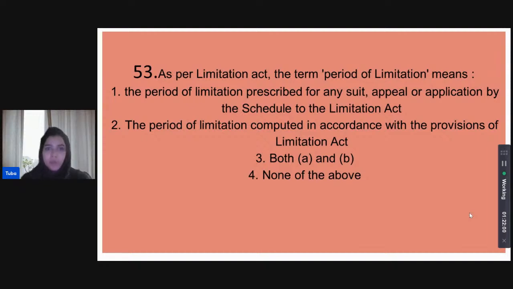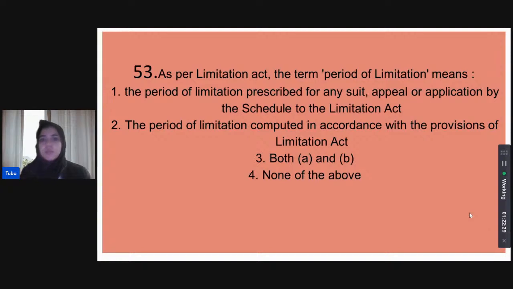Does it mean both one and two, or none of the above? So is it the period prescribed via the Schedule, or the period prescribed in accordance with all the provisions of the Limitation Act, not just the schedule?